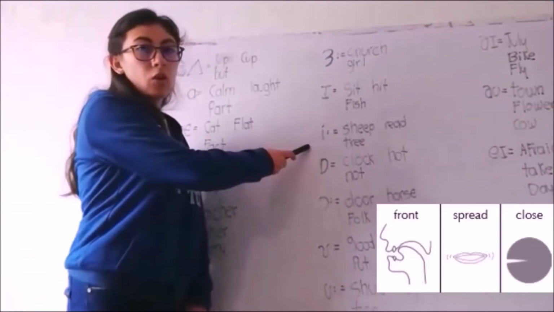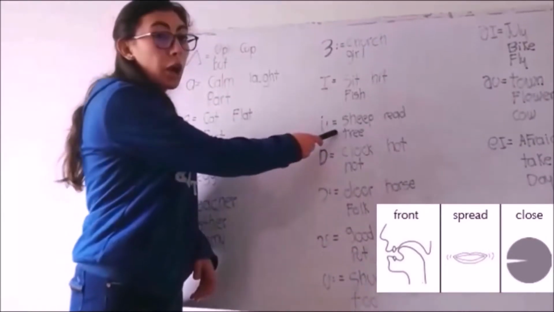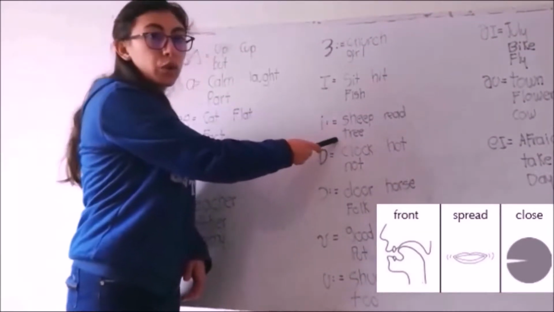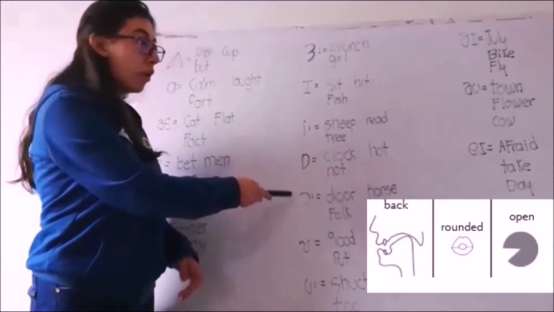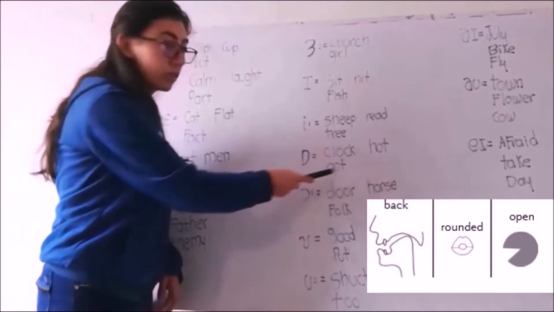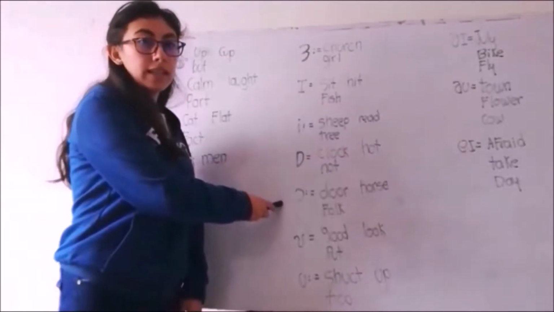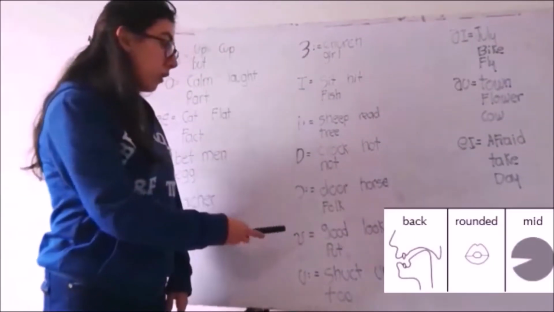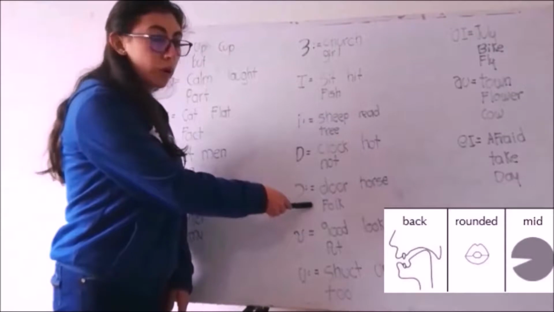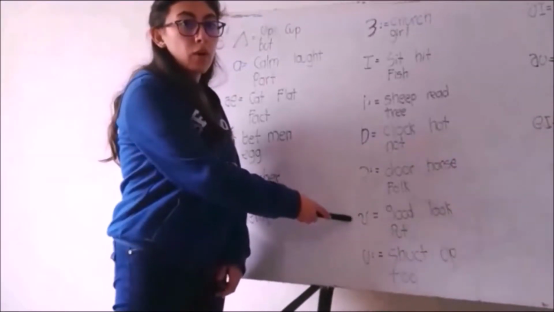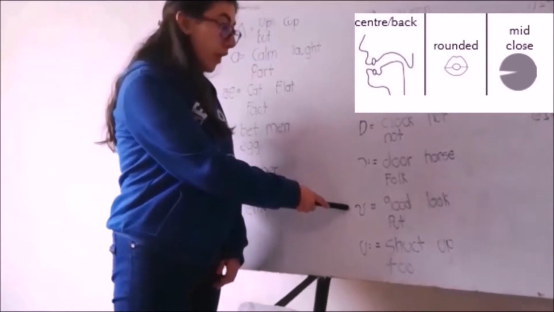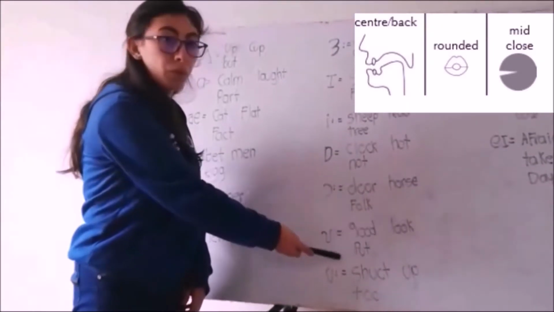This vowel is a long I. For example, sheep, reed, tree. This symbol is an open O. For example, clock, hot, not. This symbol is an O but tends to close. For example, door, horse, folk. This symbol is a short U. For example, good, look, good.